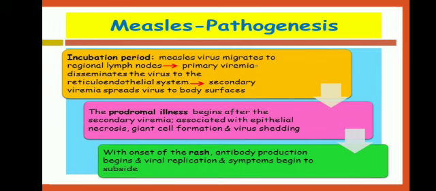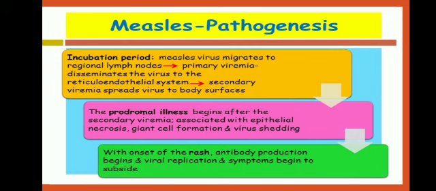The prodromal illness begins after the incubation period. As I have already told you, after the incubation period, during this phase the pathogen will multiply and show signs and symptoms in the host. It begins after the secondary viremia, associated with epithelial necrosis, giant cell formation and virus shedding.